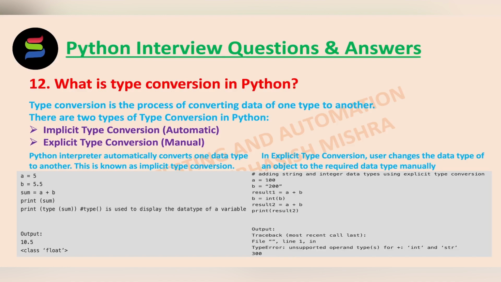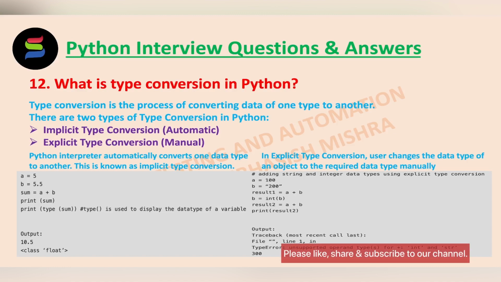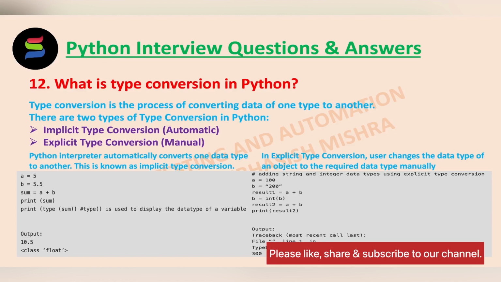Here we have two variables. A is of the number data type and B is of string data type. Then we are adding these two and storing the value in the result1 variable. But while adding, we see a type error occurs. Then how will we do it? In this case, we have to use explicit typecasting.